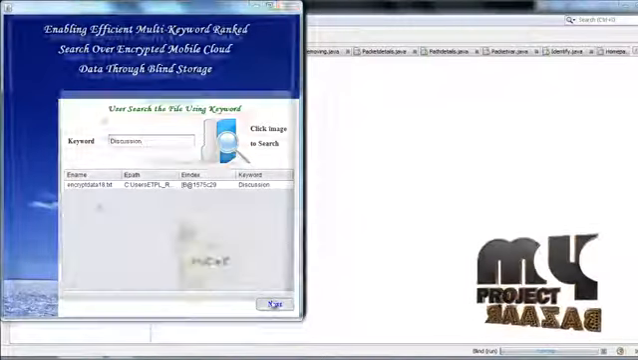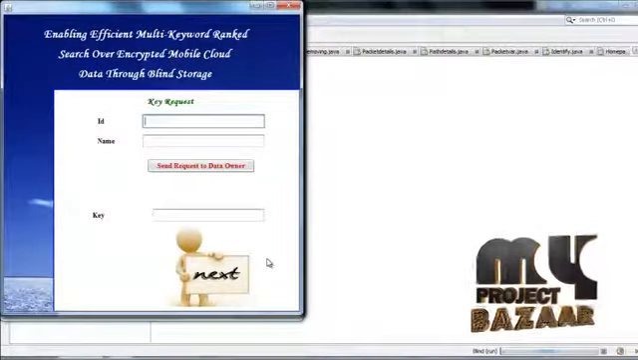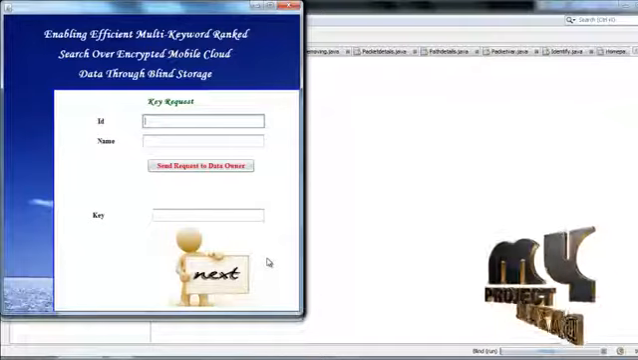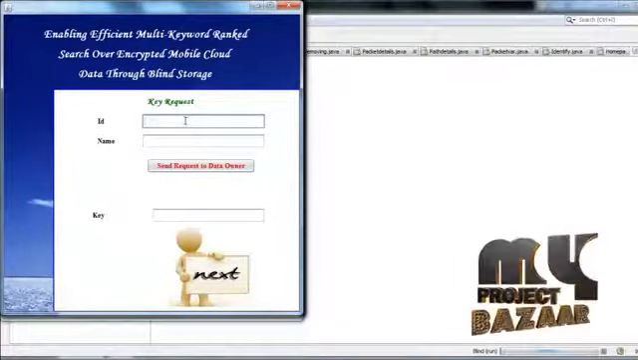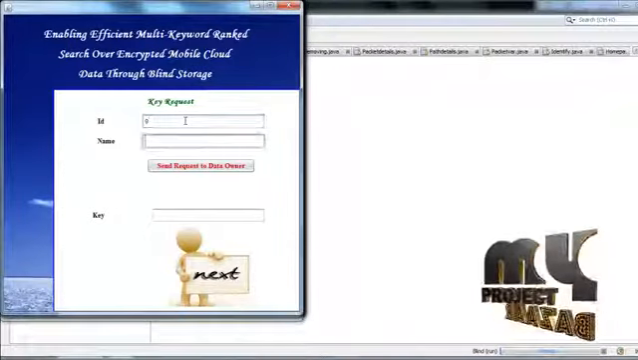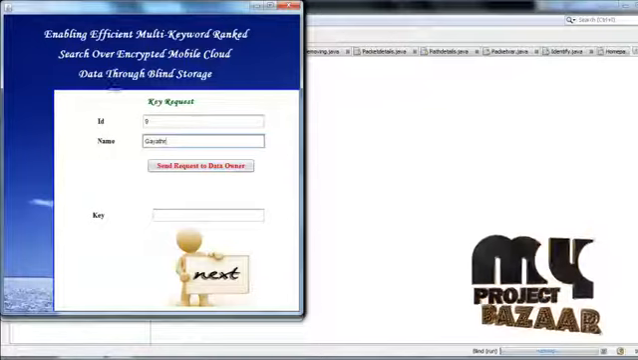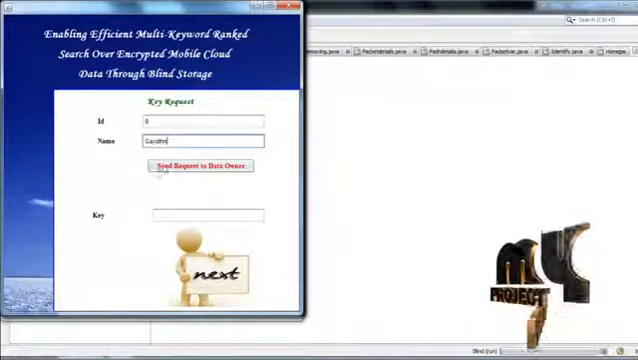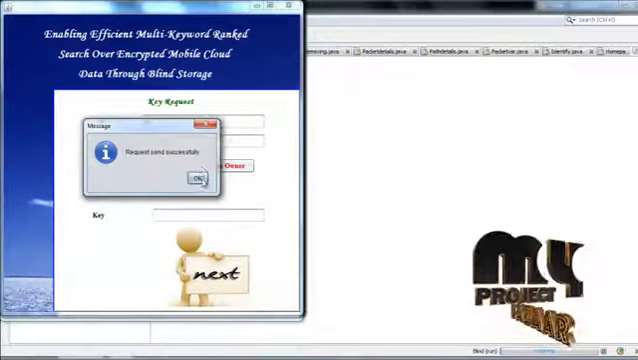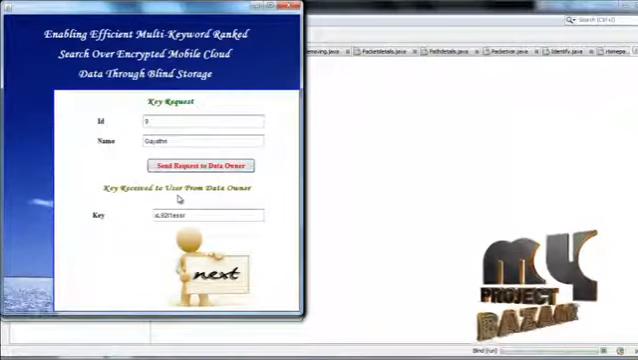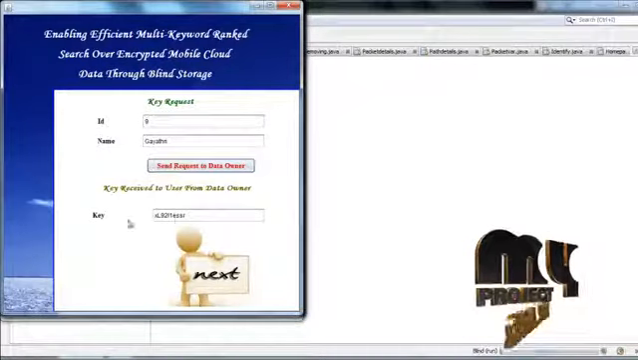Go to the next process. User requests the data owner for the key to download the file. So give the ID and name correctly. Send the request to the data owner. Click this button. Request sent successfully. Key received by the user from the data owner. This is the key of this user.